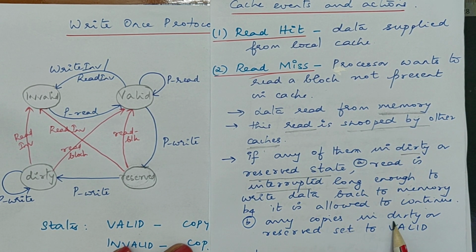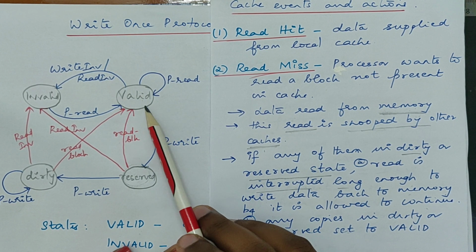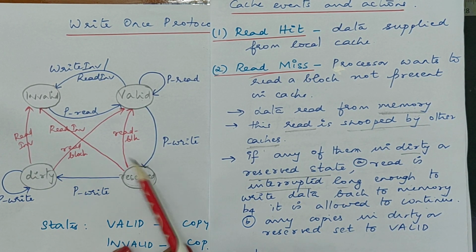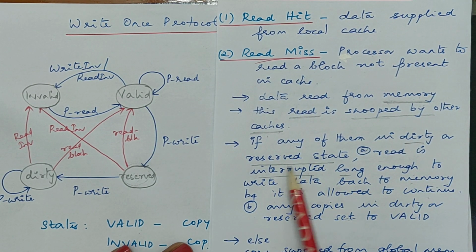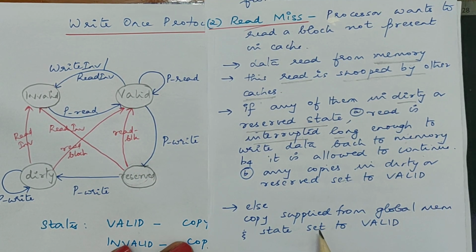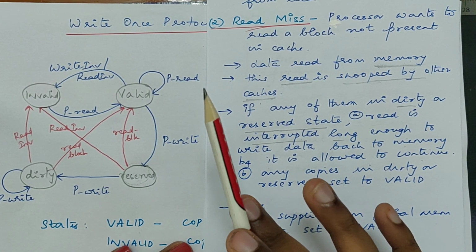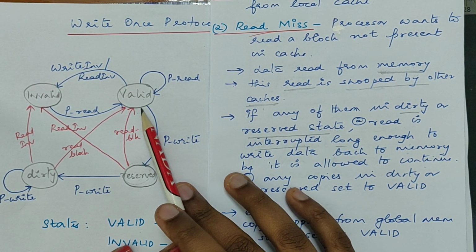The data will be written to memory and then your state will be set to valid, as well as the other processor caches whose state was dirty or reserved, from where you have read the value. That will also be set to valid. That's how this will work initially. Now if the data is not present in any of the other caches, then the copy will be supplied from global memory and this cache state will be set to valid. So that is the first case, a read miss.